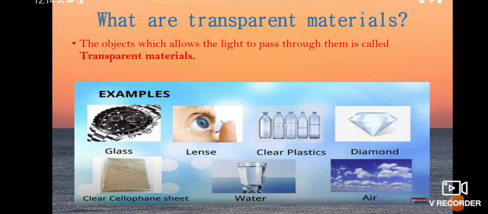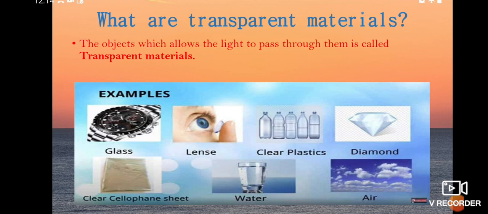Now if the light ray travels from one transparent material to another transparent material, what will happen? We have to find it. What happens when light passes from one transparent material to another, for example from air to glass?